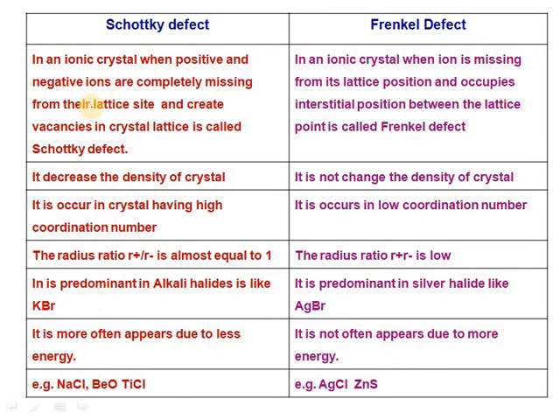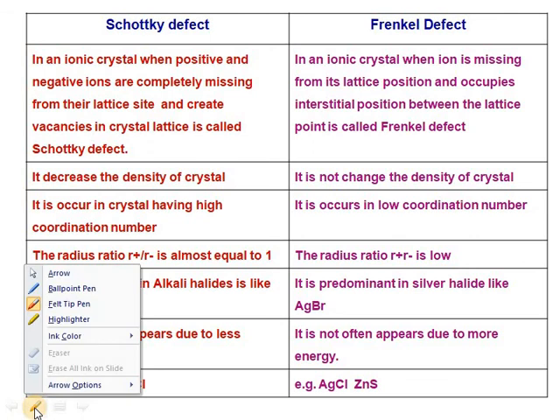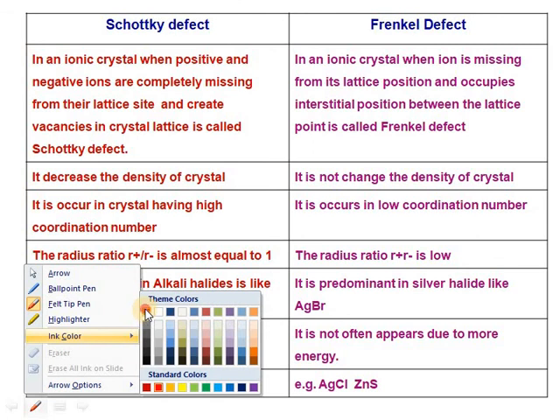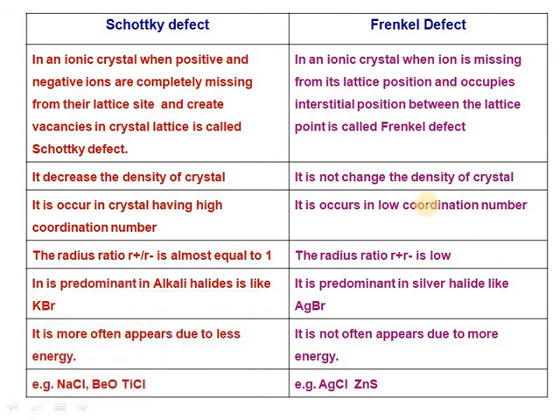And the last point is the difference between Schottky and Frenkel defects. First, by definition, they are two different defects. In a Schottky defect, in an ionic crystal, positive and negative ions are completely missing from their lattice sites and create vacancies in the crystal. This is called a Schottky defect.